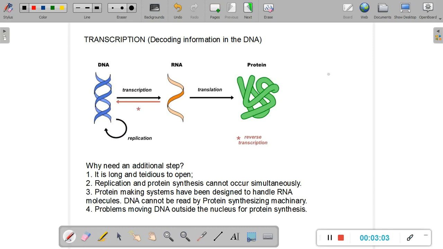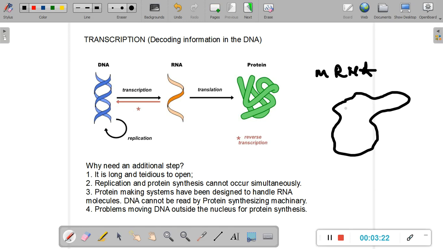Now, first of all, think about this. Even the smallest of the DNA is extremely long and very large compared to a segment of RNA, a small RNA. Let us say you compare an mRNA molecule and compare it to any particular DNA molecule. Most of the molecules of DNA will be extremely long and intricate. In prokaryotes, the DNA is circular. In eukaryotes, it is extremely long, highly coiled, packed in the form of chromosomes, but it is not circular. That is one thing you must remember, but it is extremely highly coiled, tightly packed, very long.